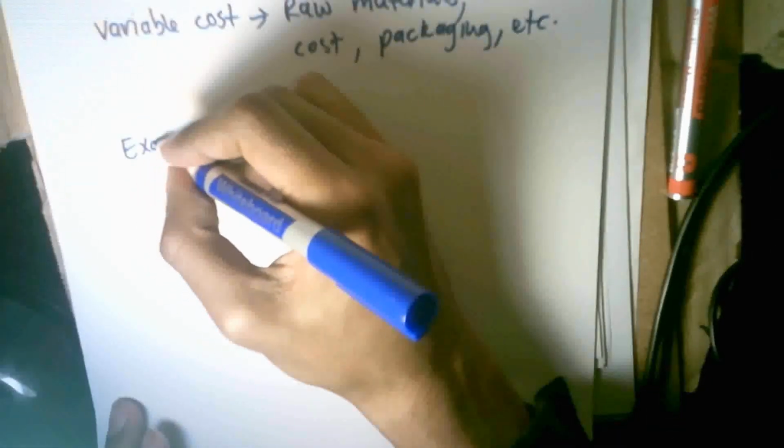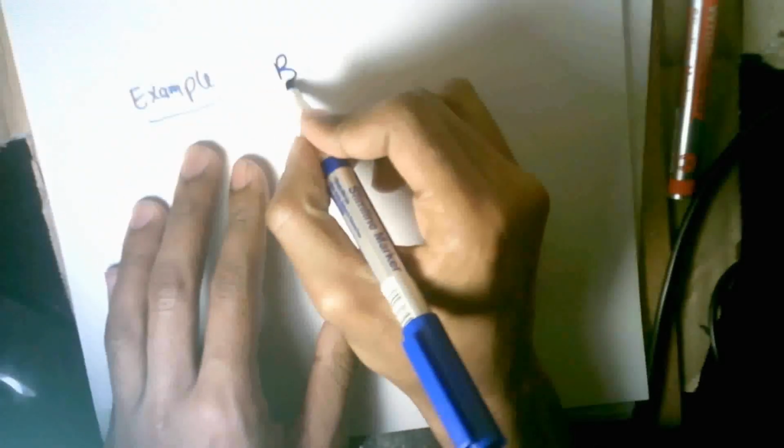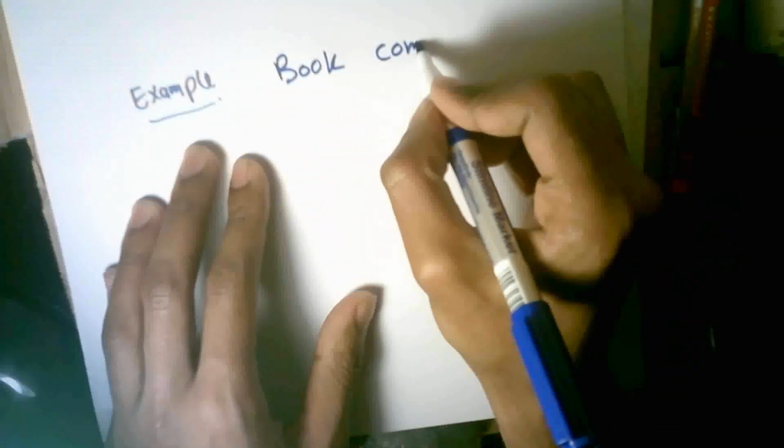So let's take an example, and this is just an example. According to your Nexus project, you have to create a financial plan based on a product from an electrical system, as you are doing in natural science as well. Let's say I have a book company. To produce these books, of course, it will incur quite a lot of costs, as you can imagine. It will incur specifically fixed costs and variable costs.